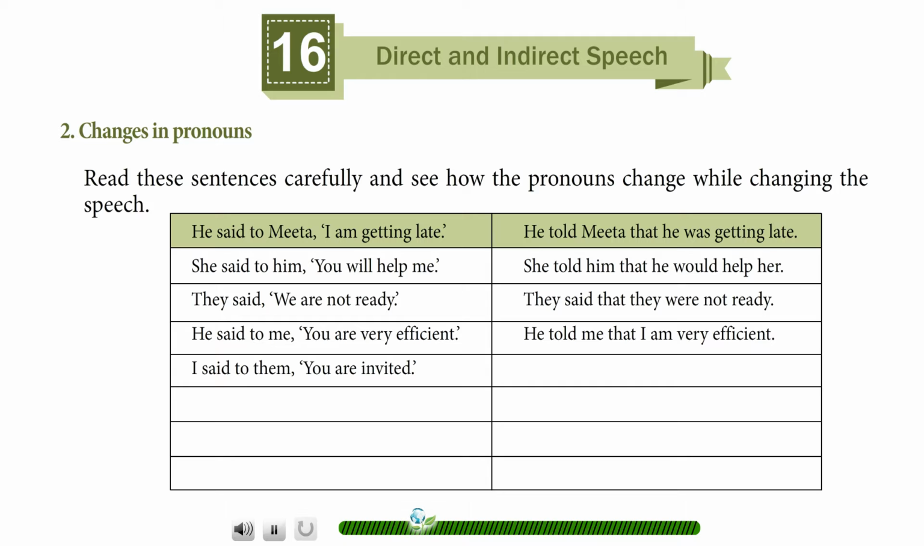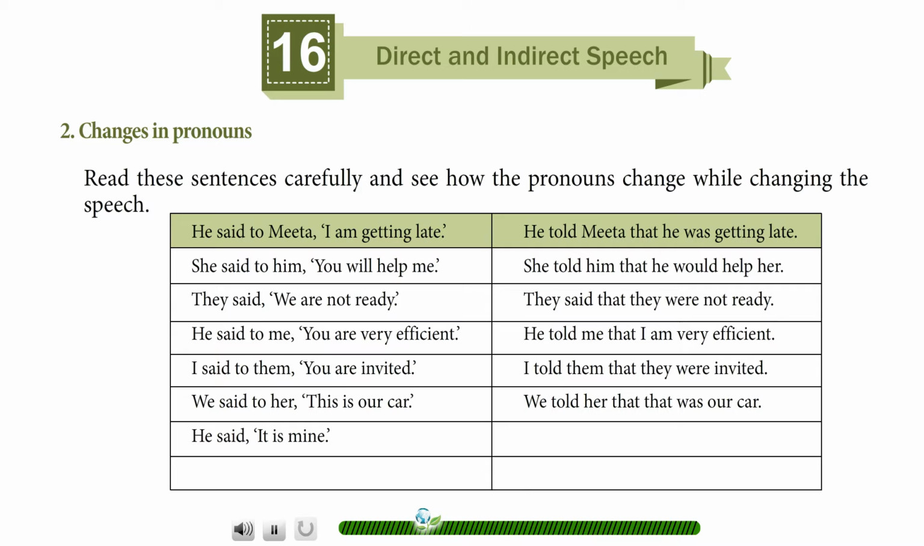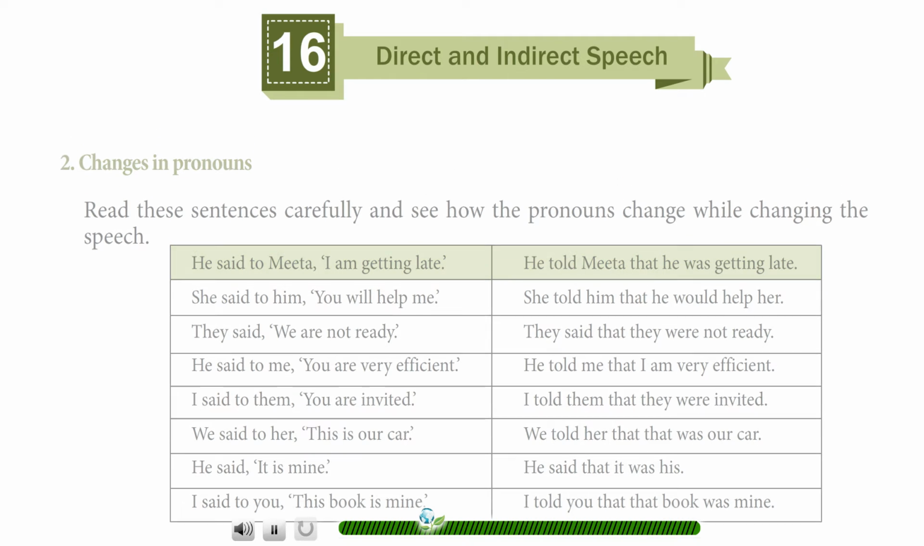I said to them, "You are invited." I told them that they were invited. We said to her, "This is our car." We told her that that was our car. He said, "It is mine." He said that it was his. I said to you, "This book is mine." I told you that the book was mine.